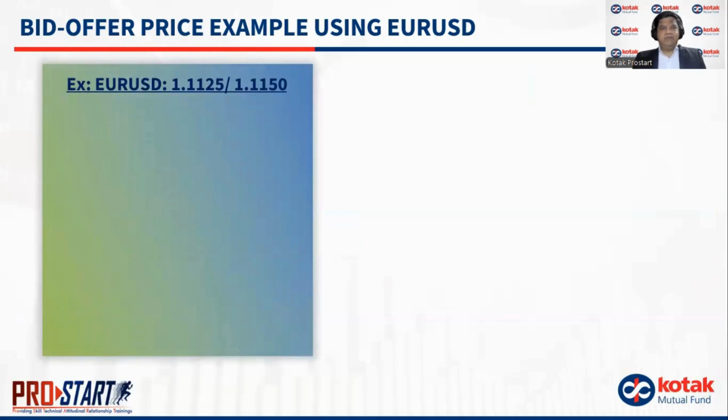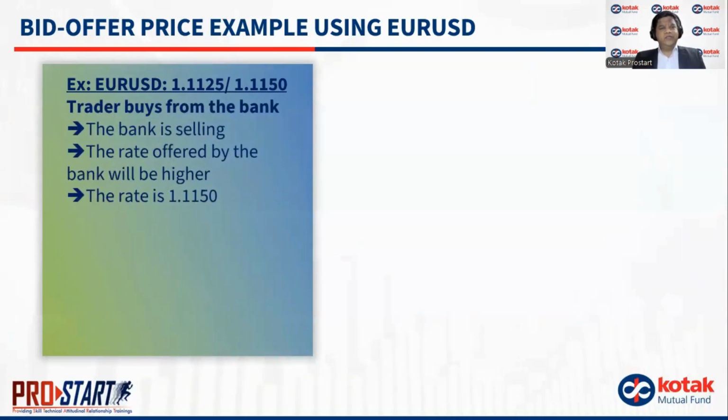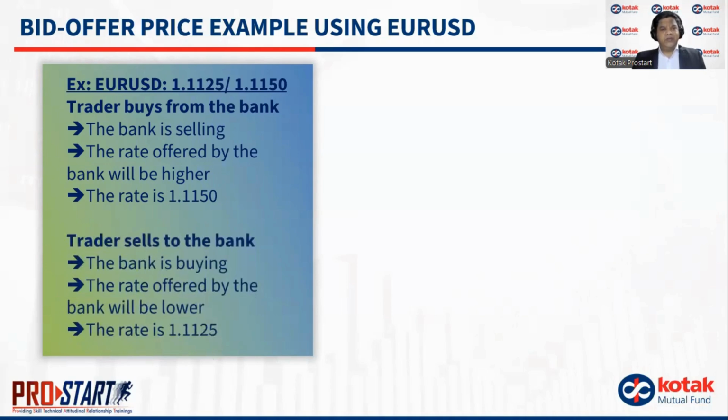Now let's take one more example here of Euro USD. Let's say the Euro USD is quoted as 1.1125 slash 1.1150. The trader is buying from the bank. The bank here is selling. The rate offered by the bank will always be higher. That is, the rate will be 1.1150. Let's take a reverse case where the trader is selling to the bank. This means that the bank is buying in this case. The rate offered by the bank will be lower. It will be 1.1125.